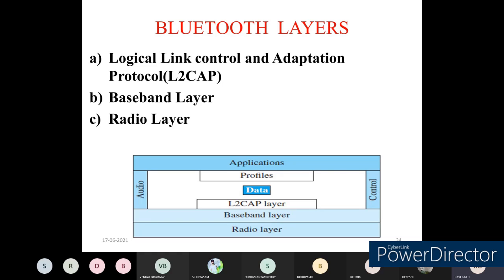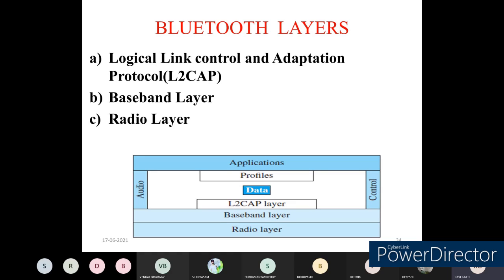You can see here it has a radio layer, a baseband layer, an application layer, profiles, control and audio, and finally the data. Whatever data you want to transmit from one Bluetooth device to another Bluetooth device has to be encapsulated in this manner.